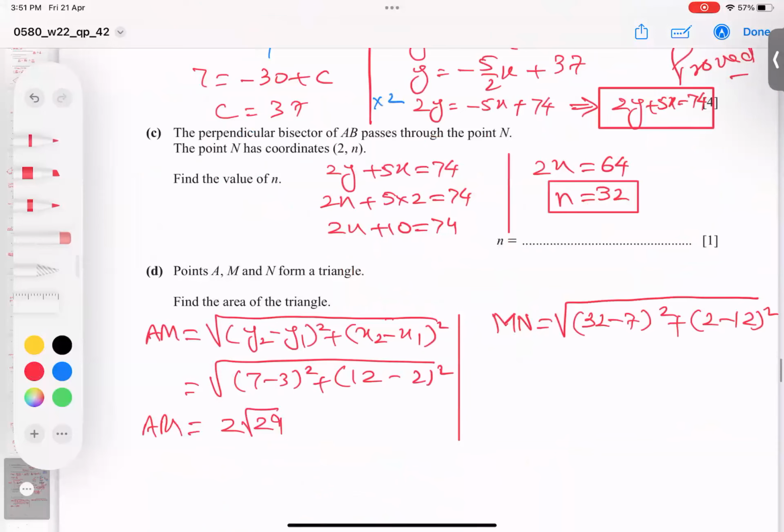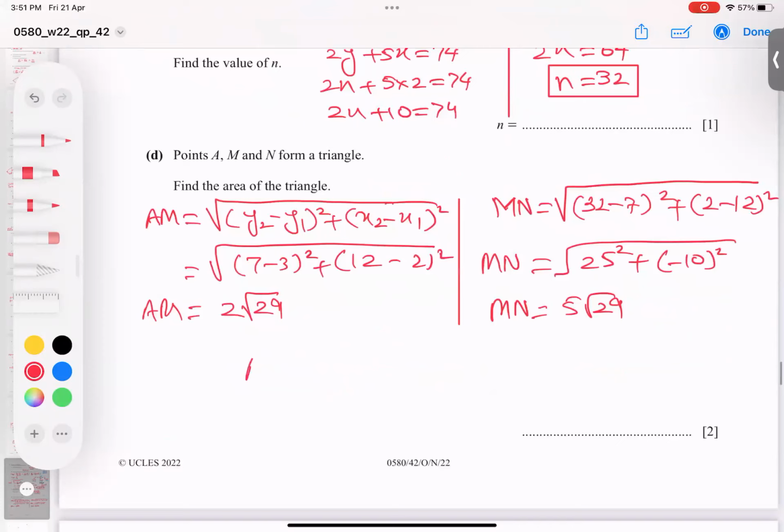Okay, when I subtracted, let's see what answer comes here. So 32 minus 7 gives 25, and 25 to power 2. Here 10 to power 2. Not 10 actually, it is negative, but the negative is in brackets, so it becomes positive. So I'm going 25 to power 2 plus 10 to power 2. And take the root of this, and the answer is coming 5 root 29.